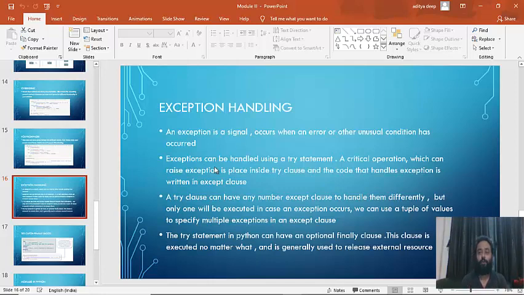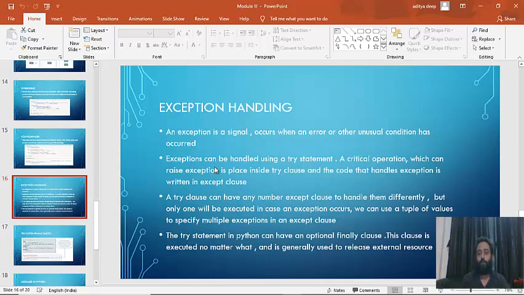Second is logical error. You have not made any syntactical error in your code, but your logic is not working properly. It has some bugs. In case of some specific scenarios, your logic is bursting, it's not working. That is called a logical error. That also you can fix by making changes to your code. Now the third case: the error is not yours, you are not making that mistake, a user is making the mistake.